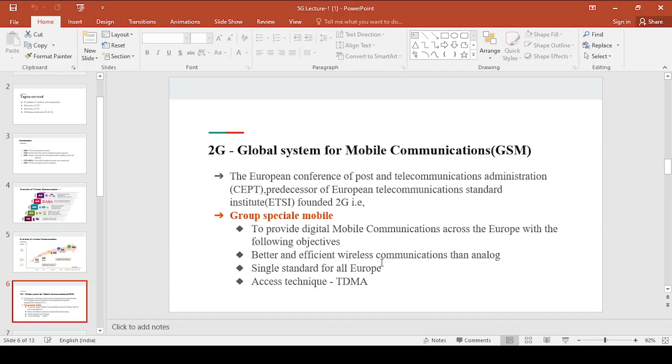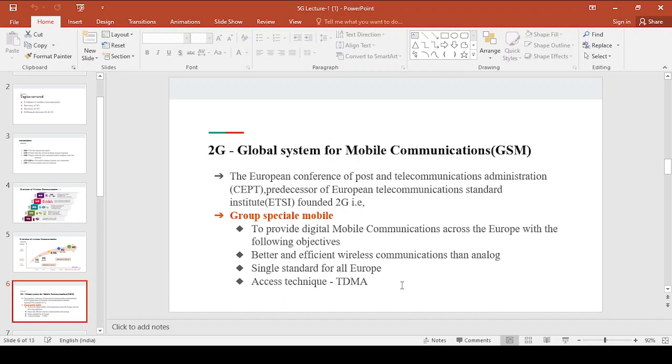They were not ready to spread this 2G system across the world, with the following objective: better and efficient wireless communication than analog. If you see the first figure, we have seen 1G, which evolved in the year 1980, and that supports only basic analog voice calls. Digital came into existence from the second generation system, right? It was developed by CEPT and ETSI to provide digital mobile communication across Europe, for better and efficient wireless communication than analog.